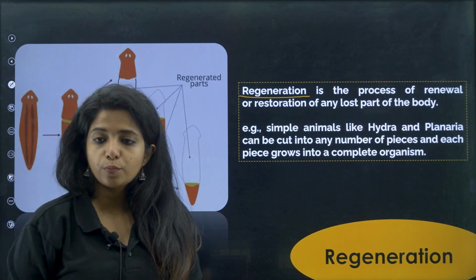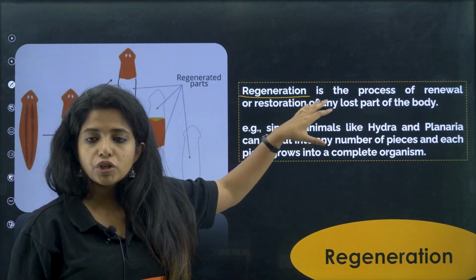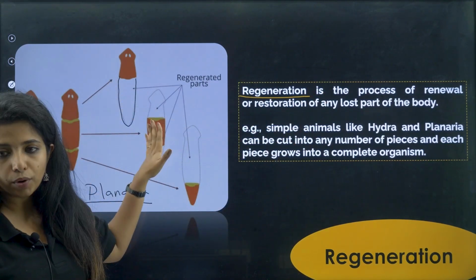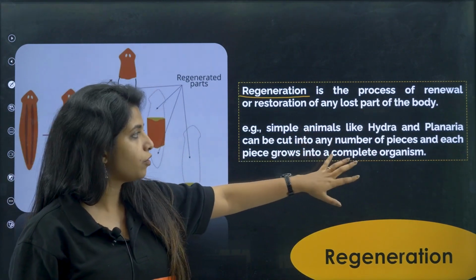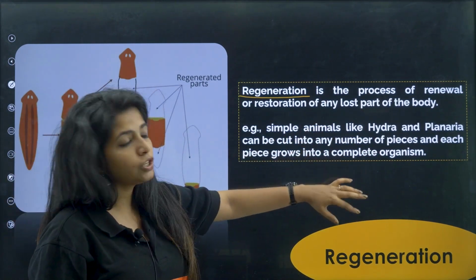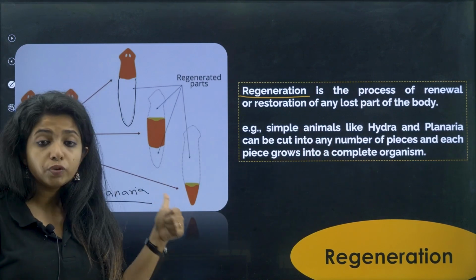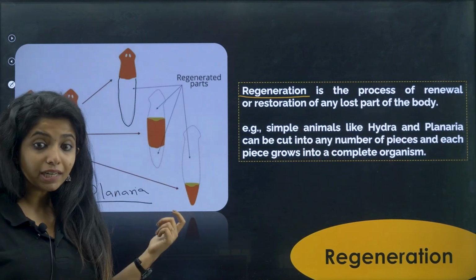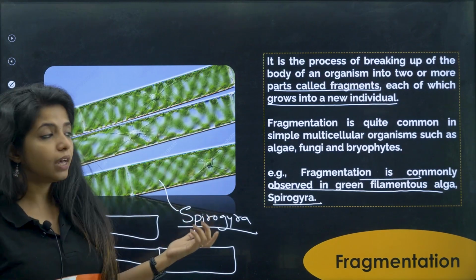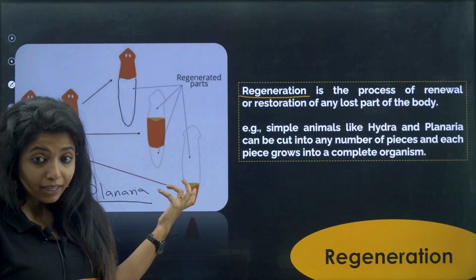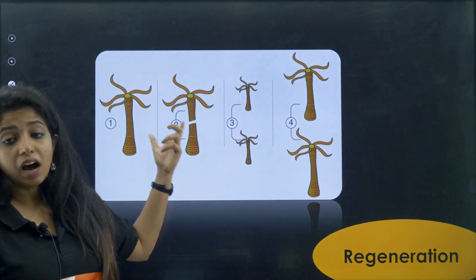So regeneration is the process of renewal or restoration of any lost part of their body. So simple animals like hydra, planaria can be cut into many number of pieces, and each piece grows into a complete organism. Now this is also not a unicellular organism, this is a multicellular organism. Still it is undergoing that. So fragmentation I can see in multicellular organisms like spirogyra, planaria, or hydra as well.